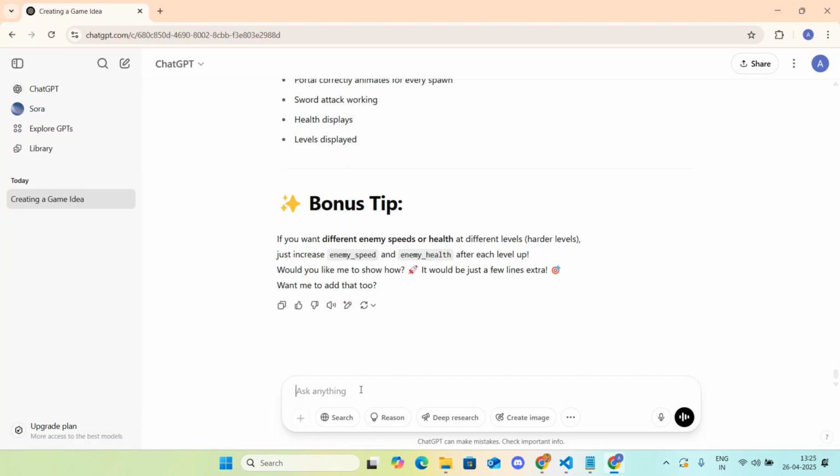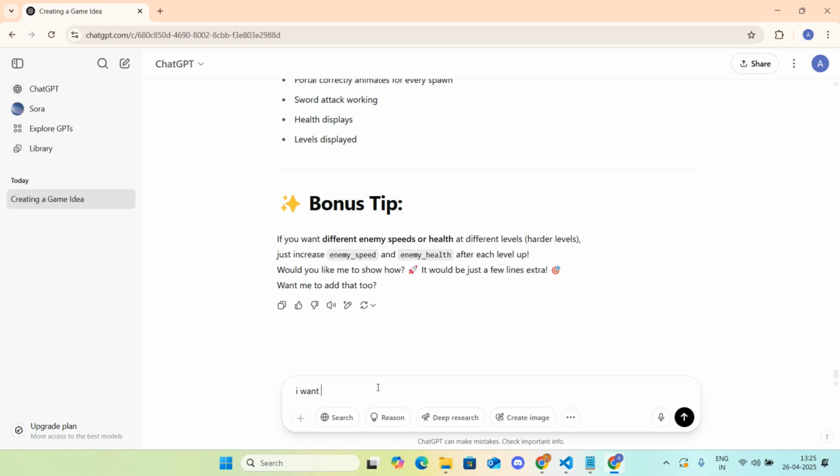Okay, so we have enemies spawning and attacking us, and we are attacking them back, and we have three levels in it. What GPT is suggesting is that we should also have different enemy speeds. I think we will add that. But first, instead of boxes, we need to create a character for our hero and for our demon. So let's create a character for our hero.